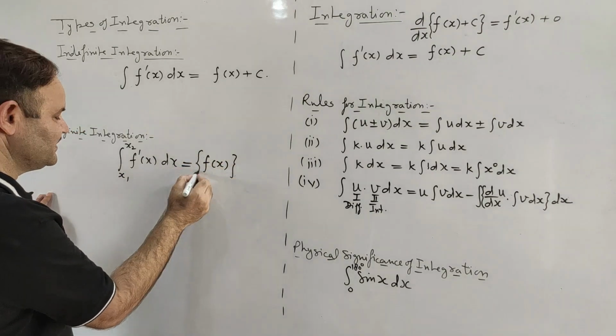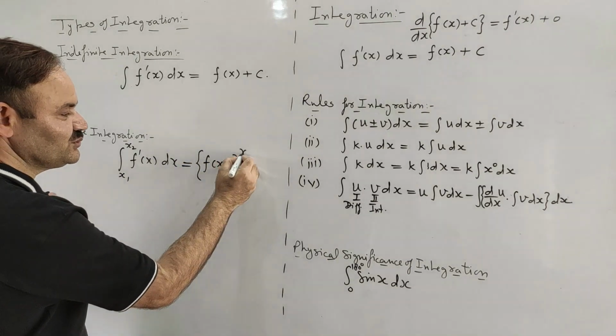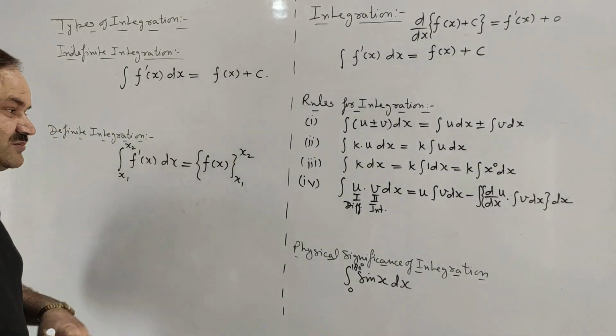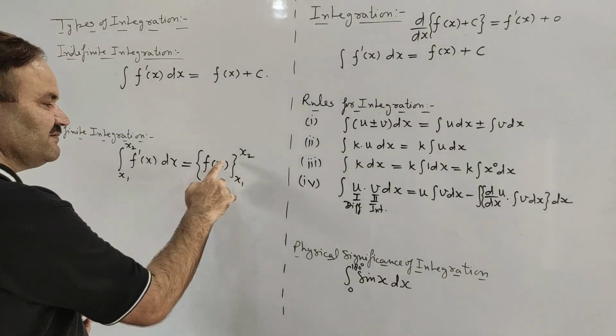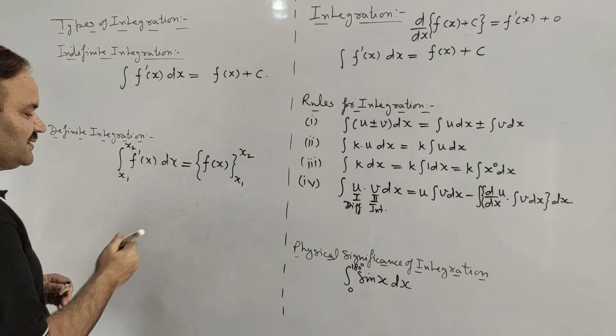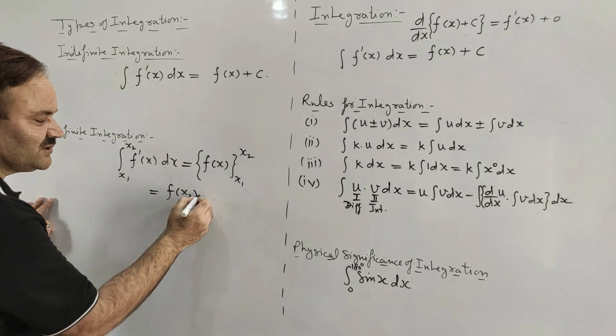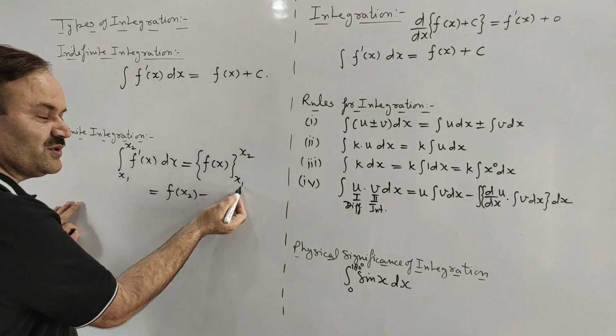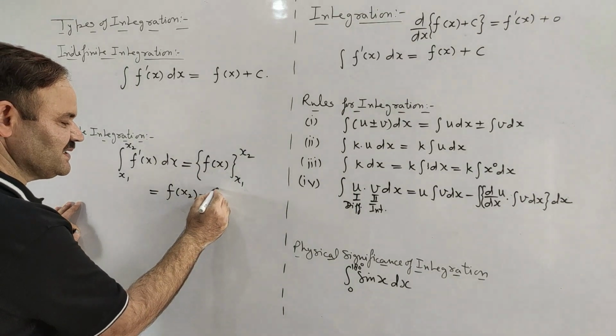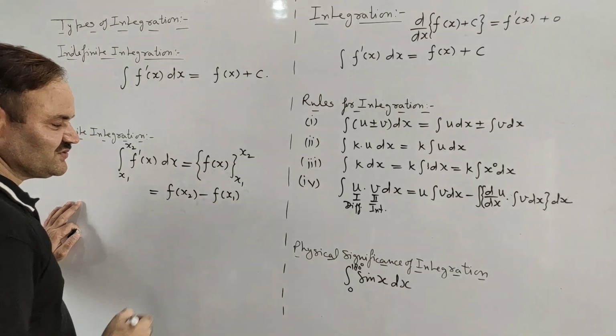We will put the limits from x1 to x2. Now we give the upper limit to the function, so it will give f x2 minus, we substitute the lower limit in the function, f x1.